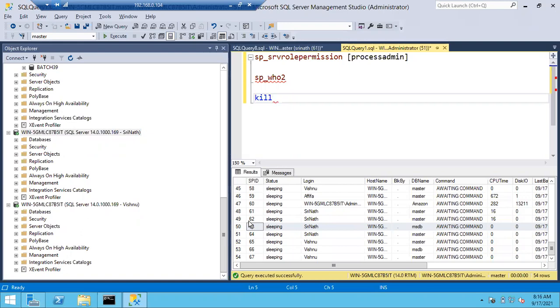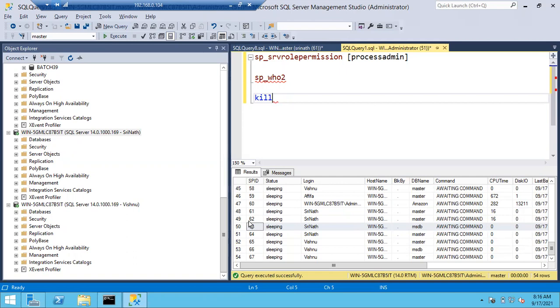Or Srinath is using a lot of resources: a lot of CPU, a lot of memory, a lot of temp DB, a lot of disk IO. Since 5 or 10 hours Srinath's query is running, but there is no progress on the query, so I can kill Srinath's session.